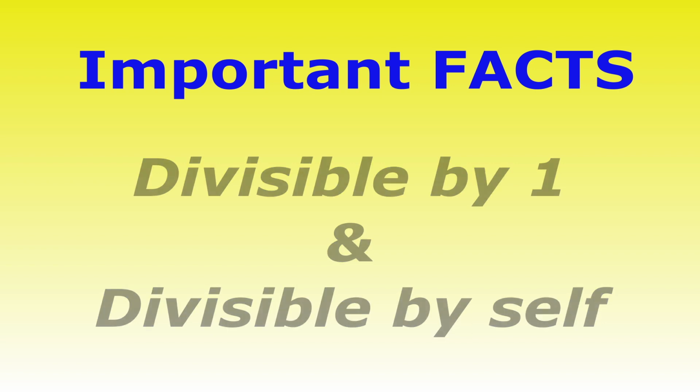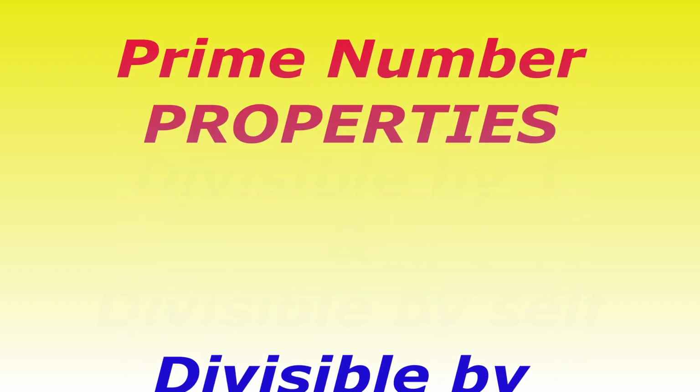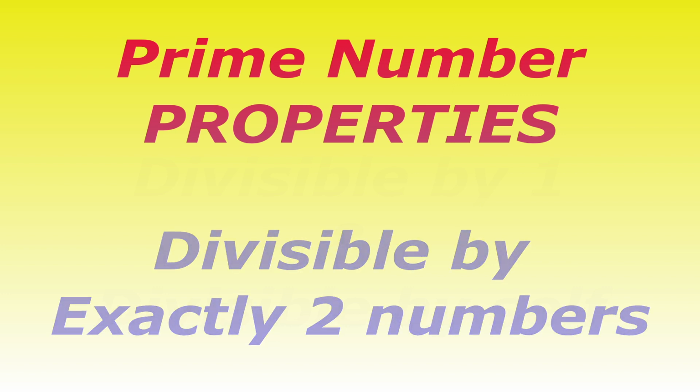And now we can talk about prime numbers. Prime numbers are natural numbers that are divisible by exactly 2 numbers. Now, since we saw that all numbers greater than 1 must, as an absolute minimum, be divisible by 2 numbers, and that those 2 numbers have to be the number 1 and the number itself, and no number can escape this rule, then if you have a number that is greater than 1 and it is divisible by exactly 2 numbers, those 2 numbers must be the number 1 and the number itself.